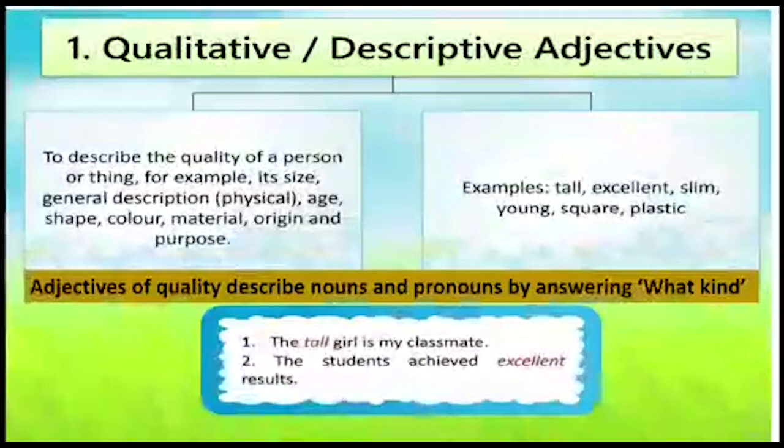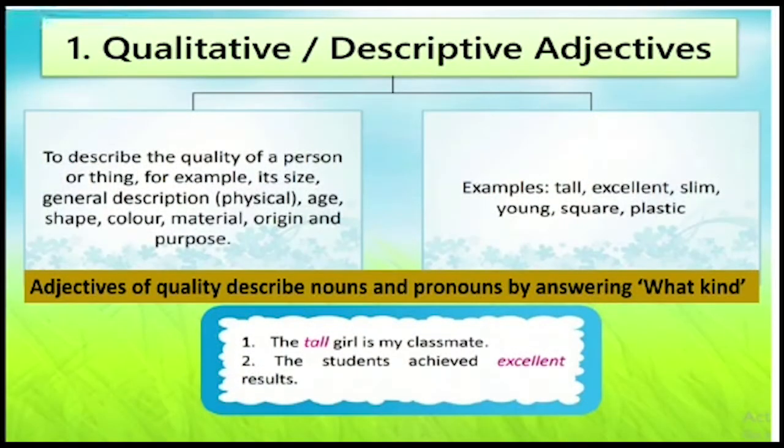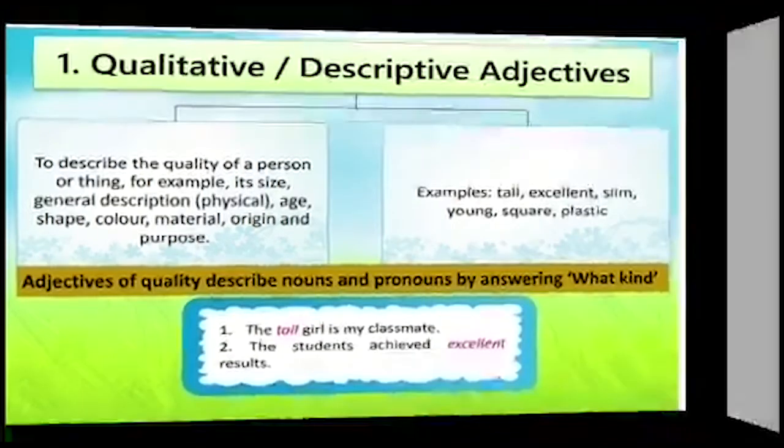Further, it is said that adjectives of quality describe nouns and pronouns by answering what kind. Do keep this important thing in your mind that it always answers what kind. Like in the example, the tall girl is my classmate. So, what kind of girl? Tall girl. The students achieved excellent results. What kind of results did the students achieve? Excellent results.